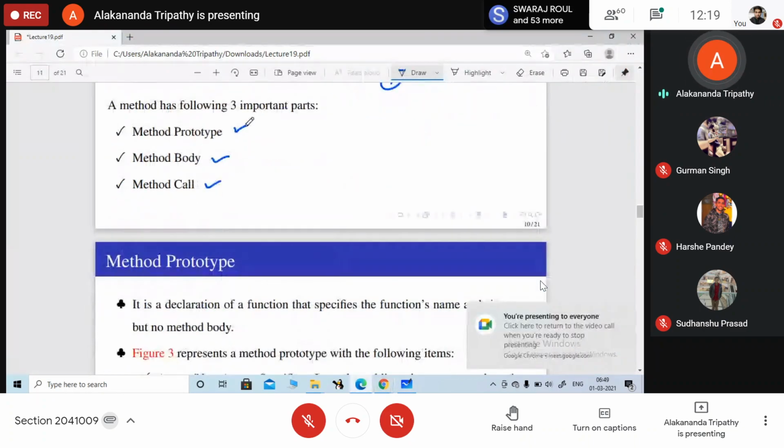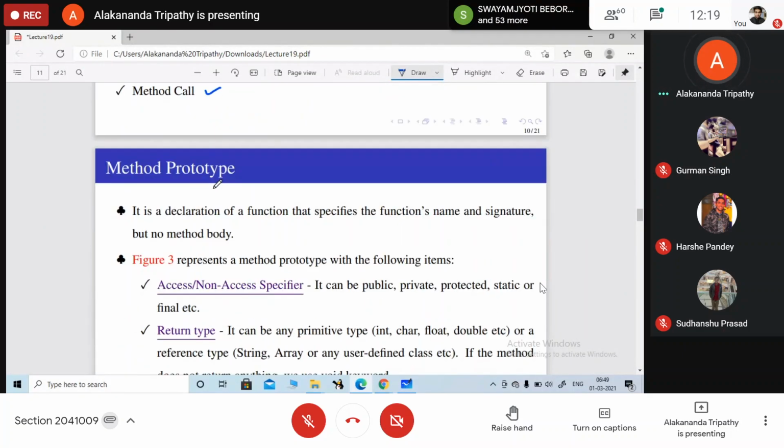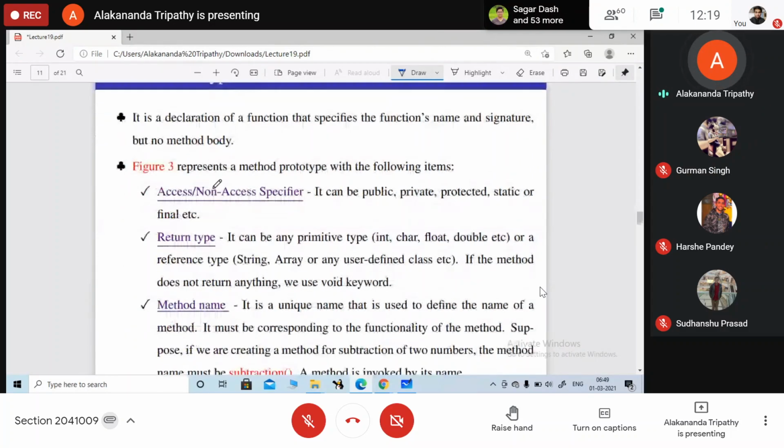So a method has three important parts. One is the method prototype, one is the method body, and the other one is your method call. So in the method prototype, what we are having here, we are having the method name, but with no body. Now it consists of three access specifiers.